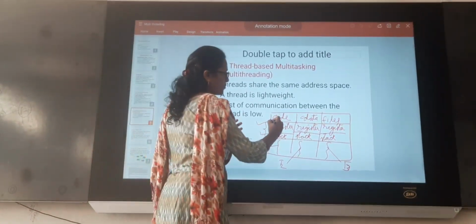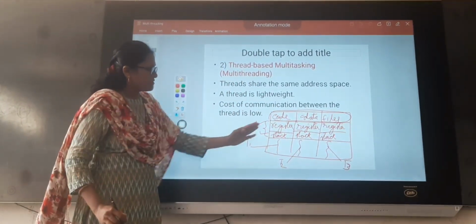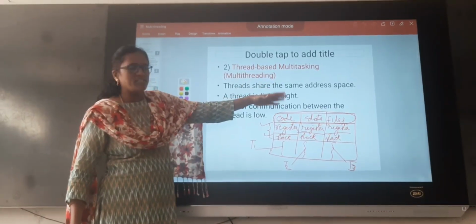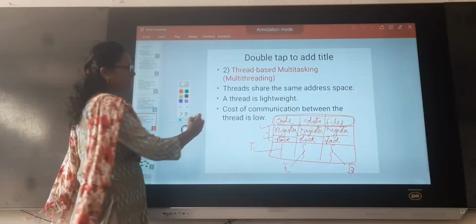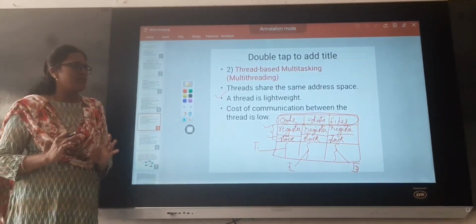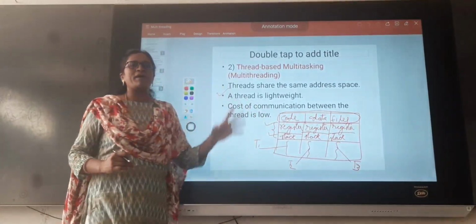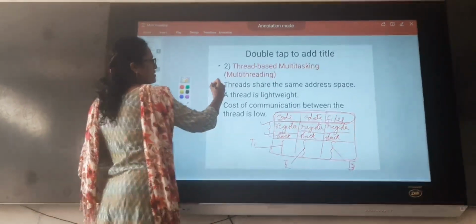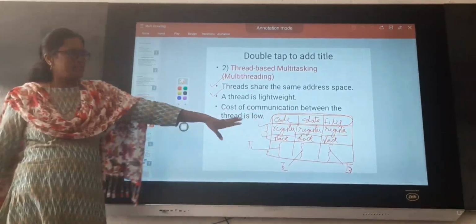Right? But here you can observe the core data files of these three threads. Thread 1, thread 2 and thread 3 are sharing the same core data files. That means we can say that a thread is lightweight because threads share the address space. That's why we say threads are lightweight and share the same address space. This point is explained with the help of this diagram.